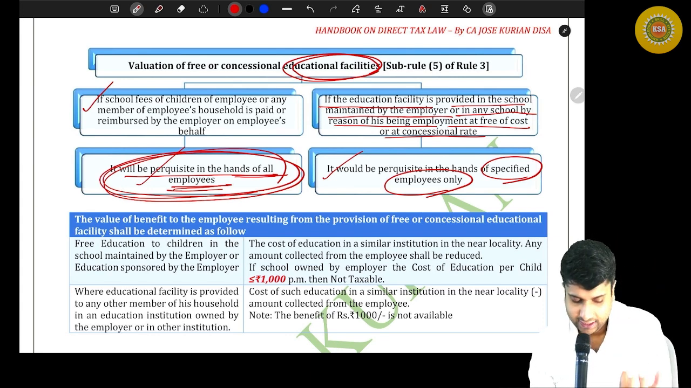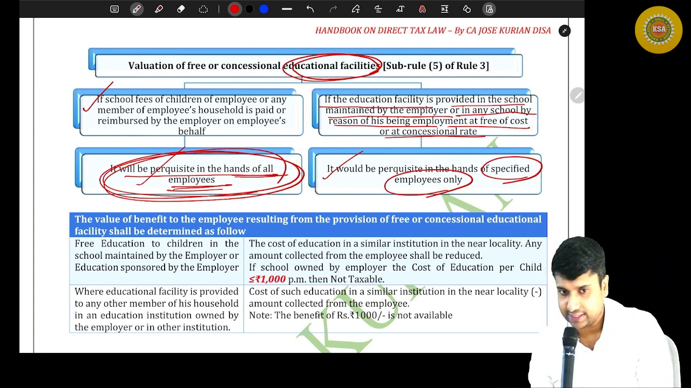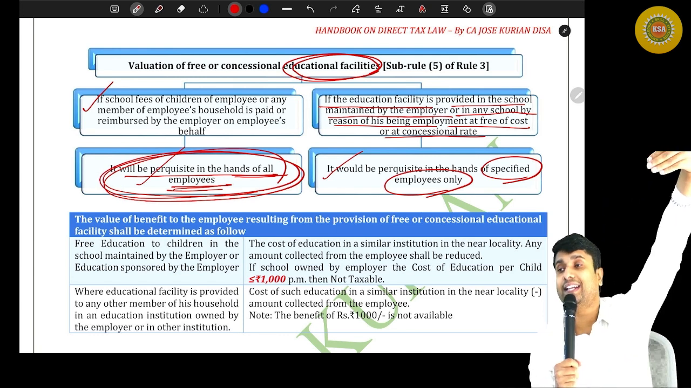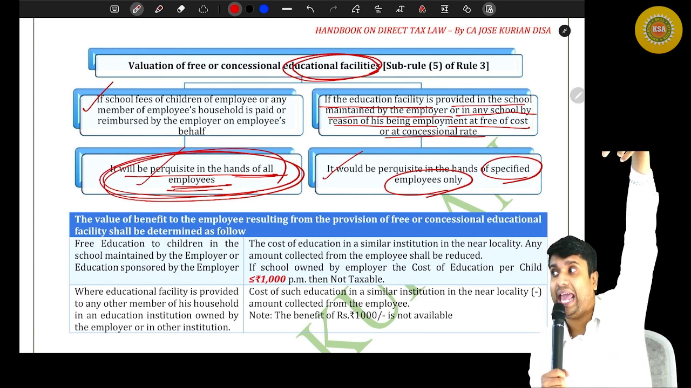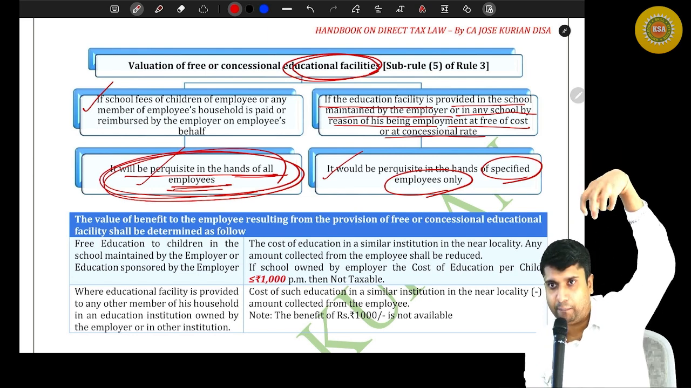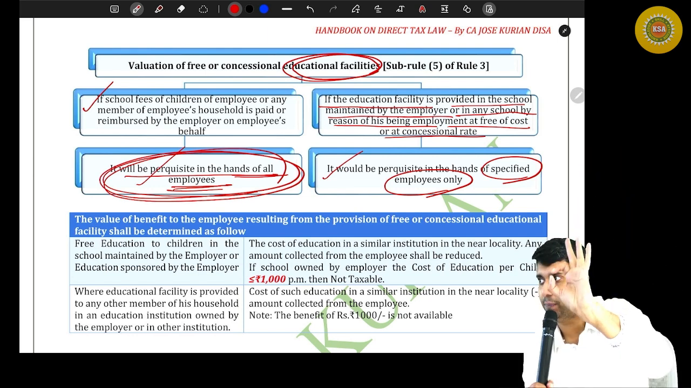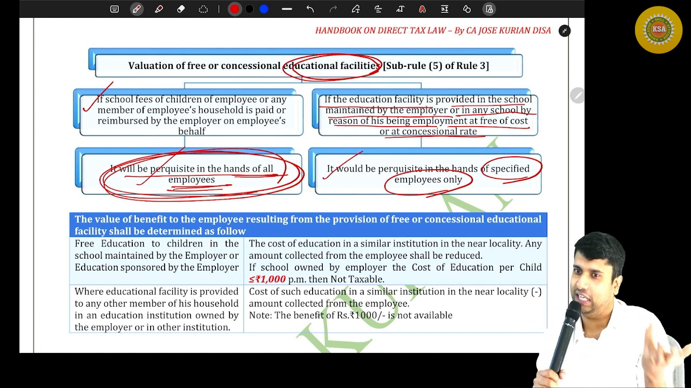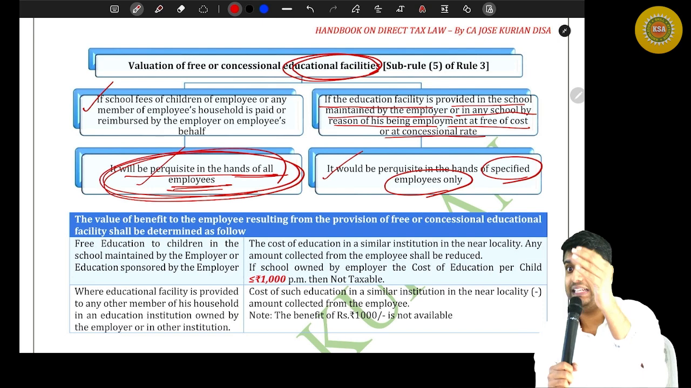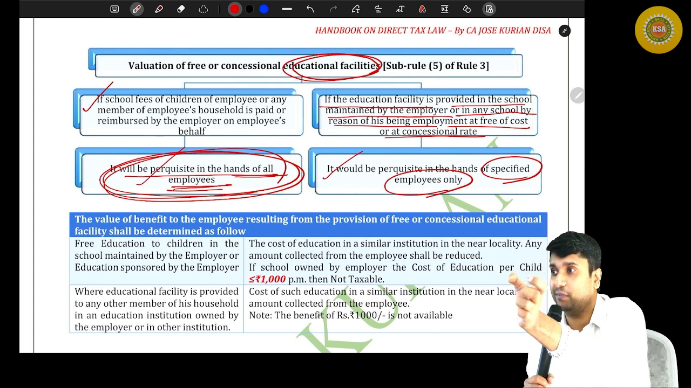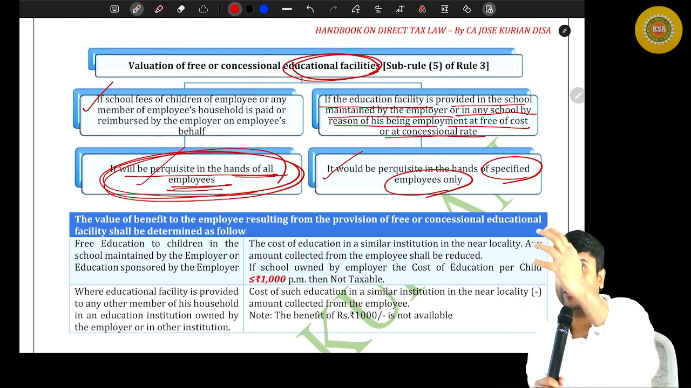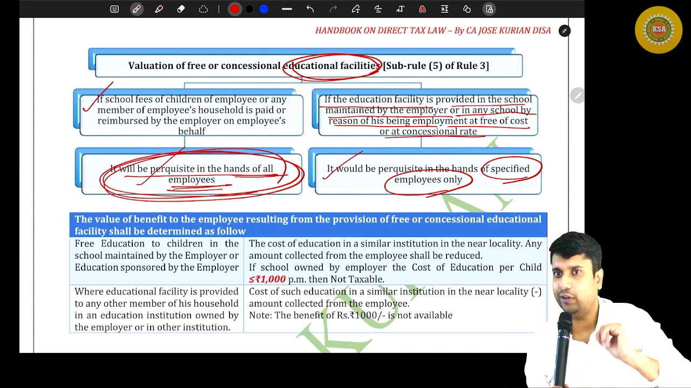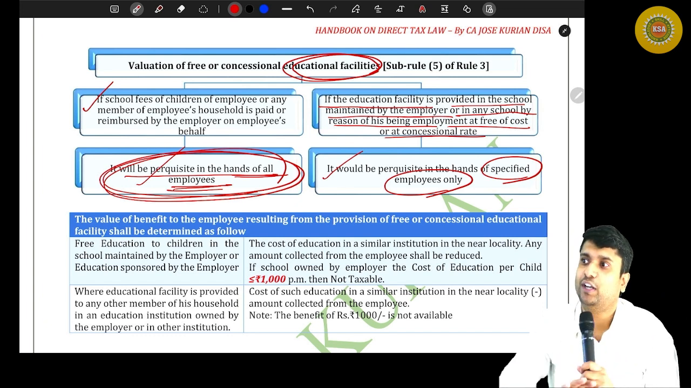So friends, listen. What they are saying is, if the employee's children or any other member of his household is studying in a school which is owned by the employer, then the perk valuation has to be done only if you are a specified employee. Practically, we have to value it in the hands of all the employees, because all the employees are specified employees. But in the examination, they may give employees as non-specified or specified employees. That bifurcation, normally they don't, but they may. If they give that, you have to be careful. Remember the story: owned by the employer, given to the employee.